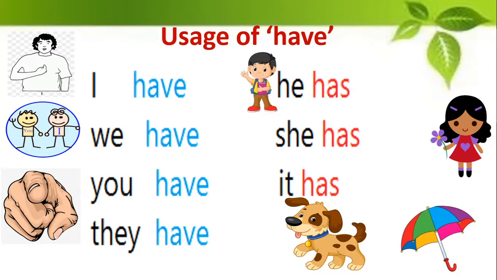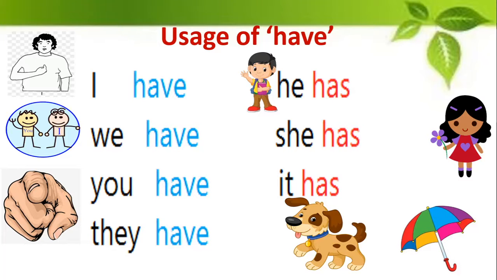Okay, when you talk about something which has happened before today. So this is how you make use of the verb have, the correct usage of have. So next time you should not say "she have a book," or "I has a pen." That will be wrong. You will say "I have a book" and "she has a pen." Alright, so this is about the usage of have.